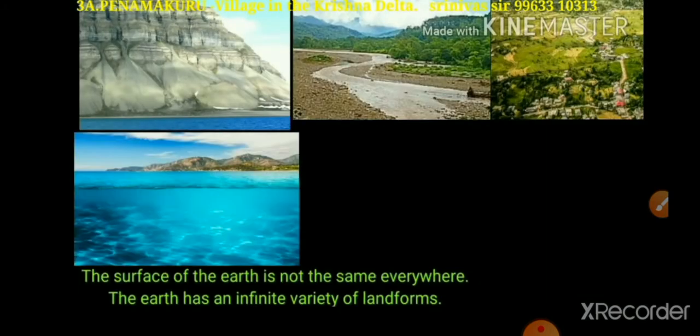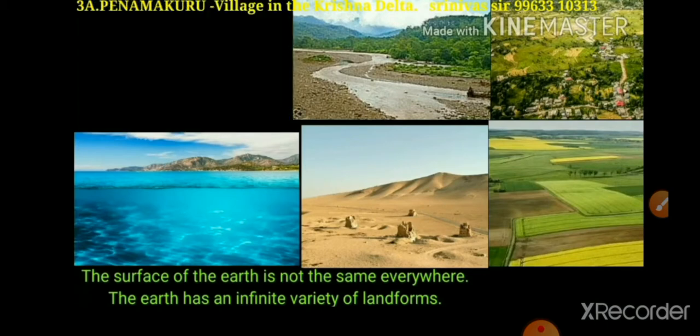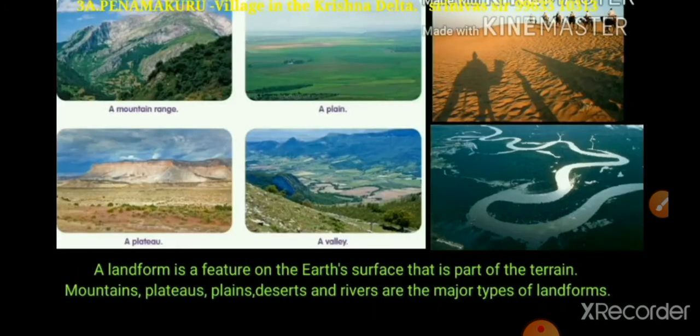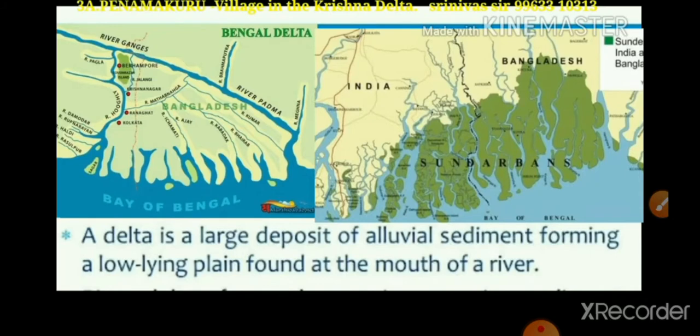See children, like that, the land is made up of different types of landforms, a variety of landforms. Here are some pictures of the landforms. See, a mountain range, a plain, a plateau and a village, a desert and a terrain of a delta. Observe the diagrams clearly, children. Here also a valley is given, and here a delta. The delta is a major landform on the earth.